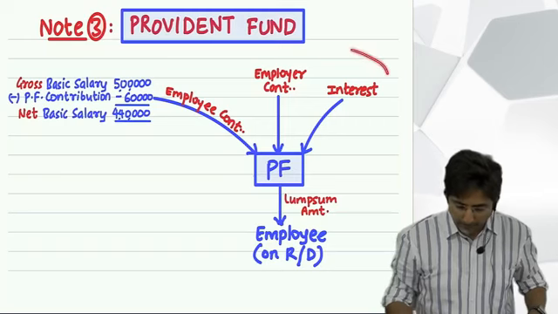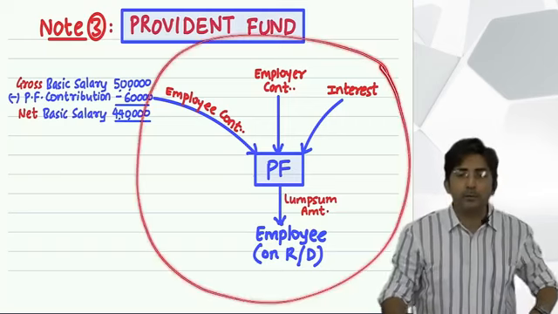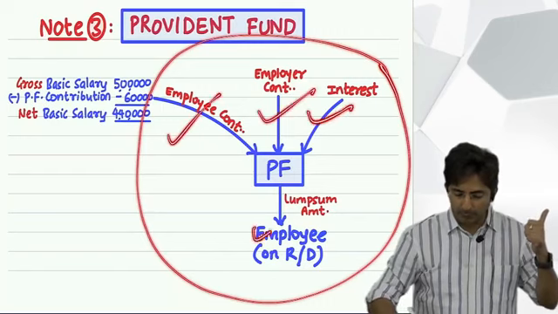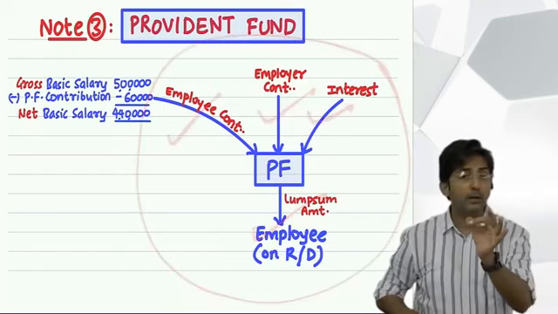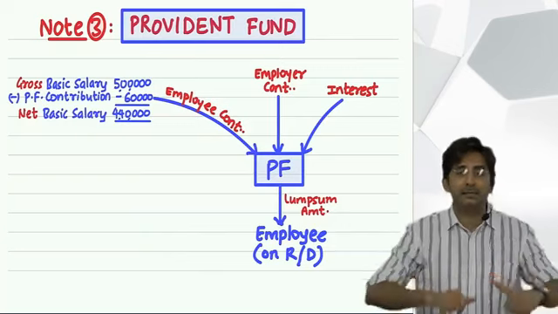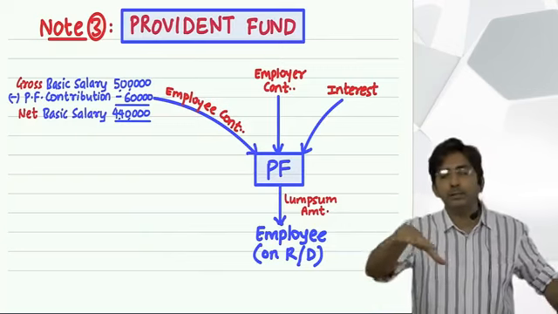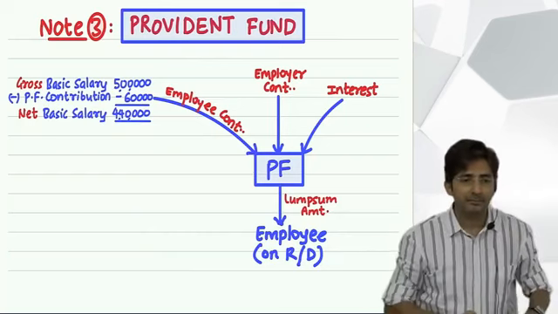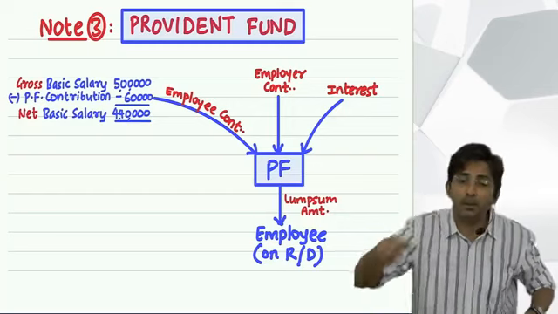So tell me, what are the 4 transactions in Provident Fund? 4 transactions mean transaction 1, 2, 3, 4. See, only if you understand the transactions, you will be able to decide taxable or exempt. Because eventually in the question, they will give some transactions and we should know taxable or exempt.